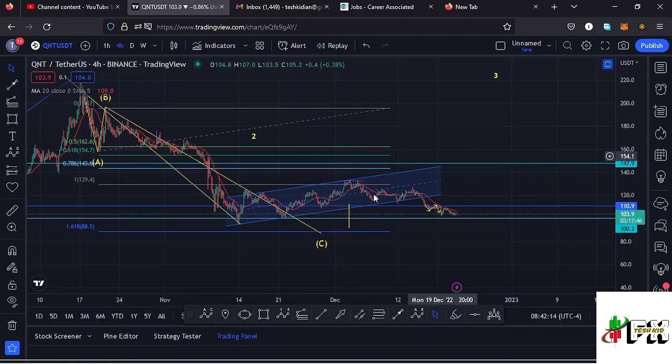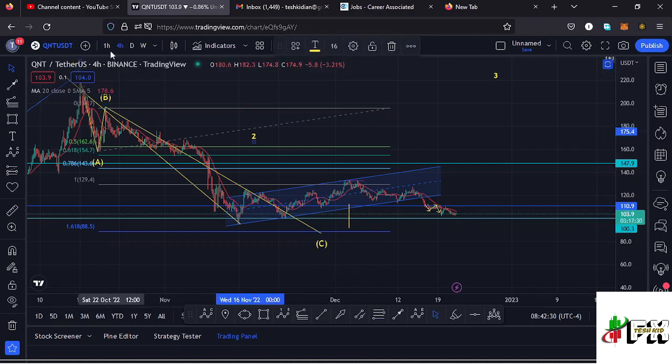And in case we continue seeing a breakout out of this bear flag that we can see here on the charts, there are chances of fully maximizing the fib level 1.618, and that is at around the $88.5 mark, and that is my minimum target area to the lower side in the formation of this wave 2.